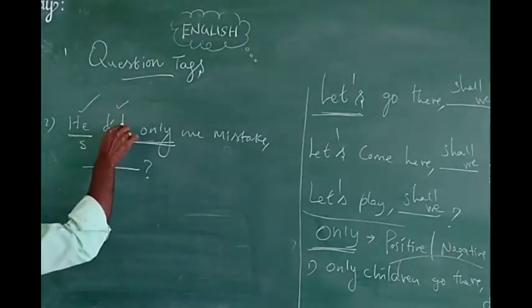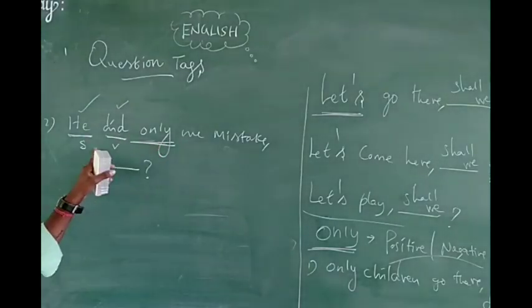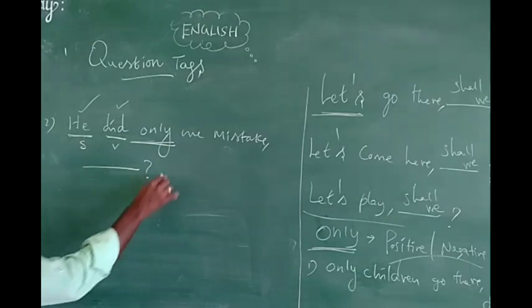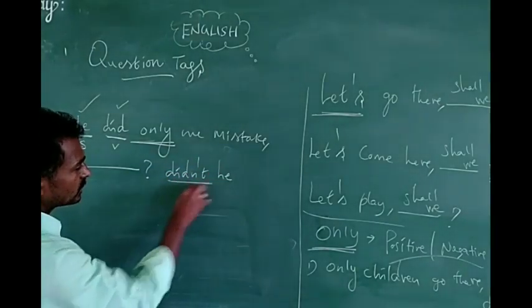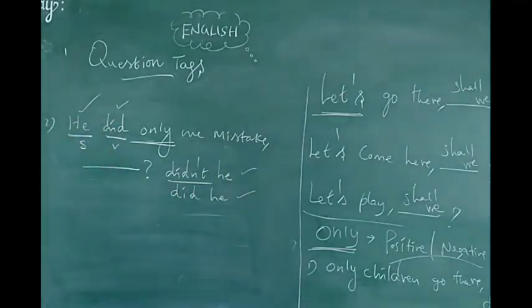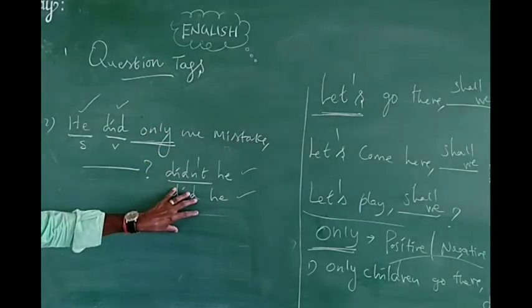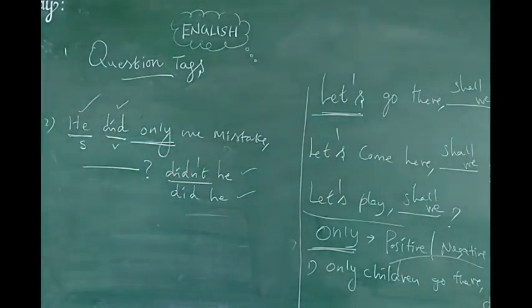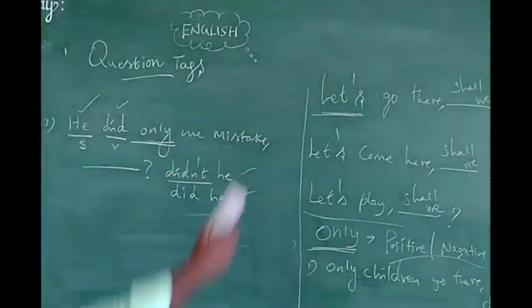We need did plus not, didn't, positive or negative. You can write both answers: didn't he, or the positive answer, did he. Either this or this, both are correct, because the word only gives positive or negative meaning in the sentence. Remember, so these are the ideas we have included in the question tag areas.